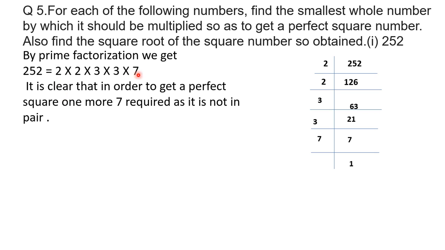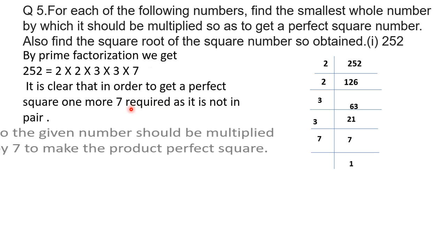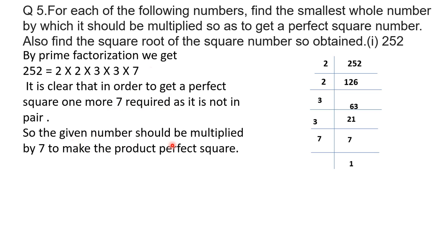Here in this prime factorization we get that 2 and 3 are the numbers which are in pairs, but this prime 7 is not in a pair, meaning it is not a perfect square, as this 7 is not in a pair. So we have to make this 252 a perfect square number. We need one more 7 to make it a perfect square. So let it be multiplied by 7.